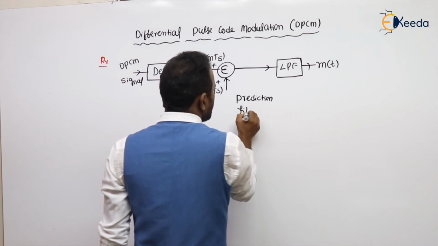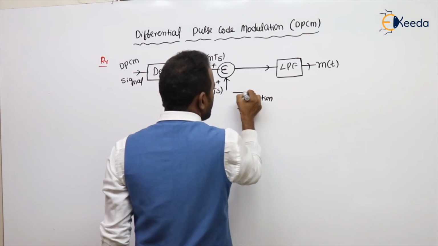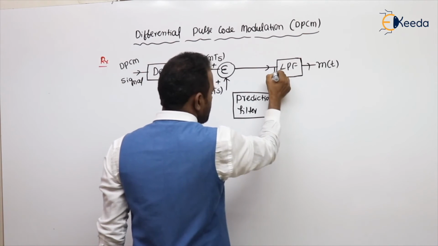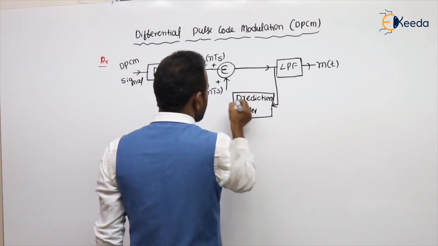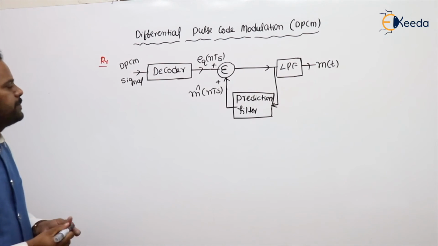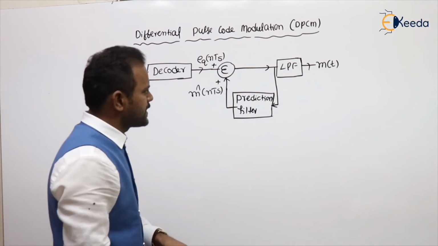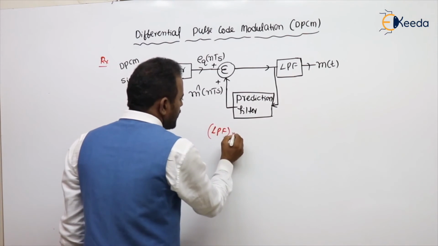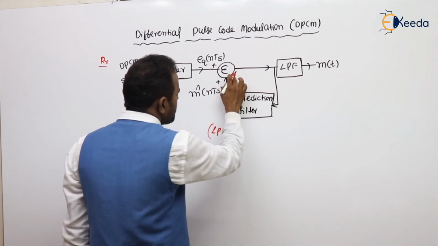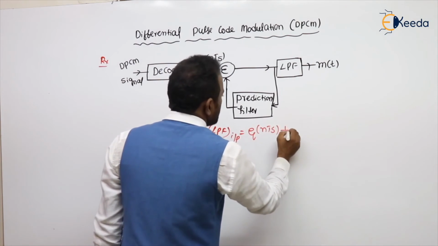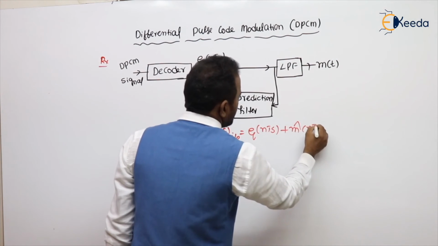What we are having here is the prediction filter. This is the block diagram of a DPCM receiver. What is the low pass filter input? Low pass filter input and summer output are both the same. That is e_q of nTs plus m cap of nTs.